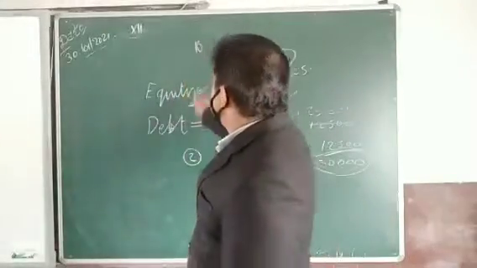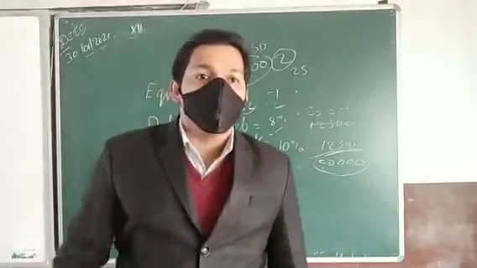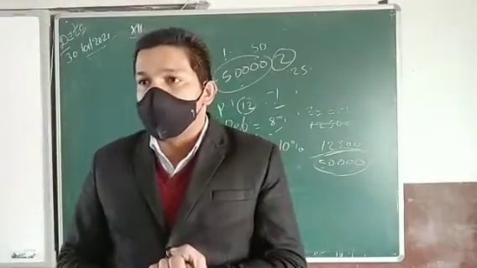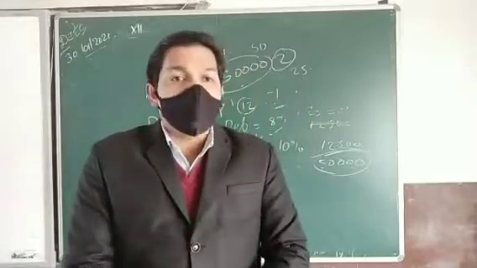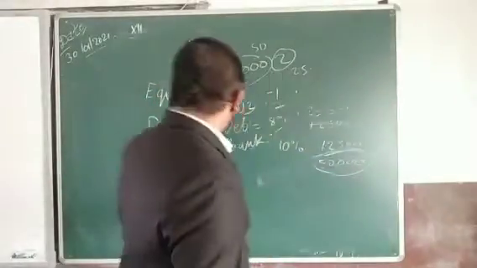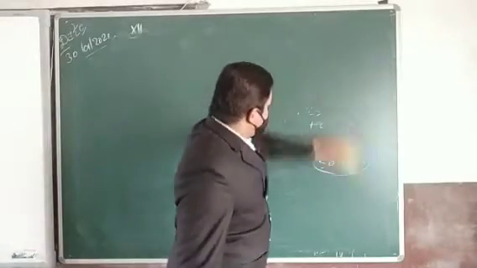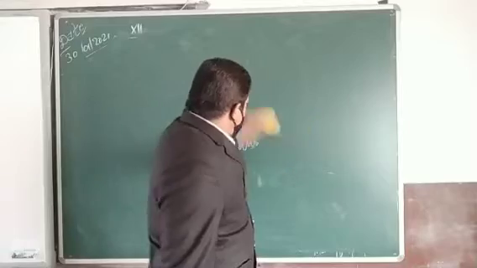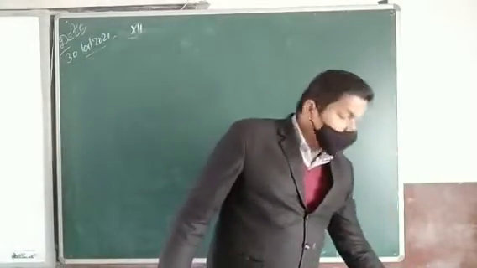Okay, but getting equity shares is very much costly. So many long procedures are there. If you want to issue shares, first we have to register the company in the stock exchange. Then the stock exchange will conduct so many types of tests.